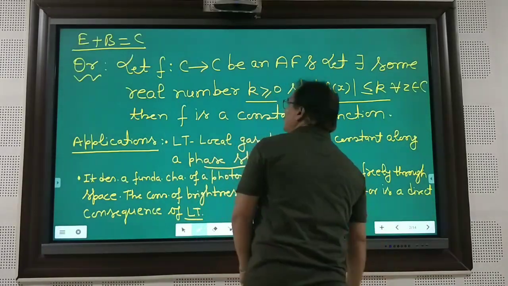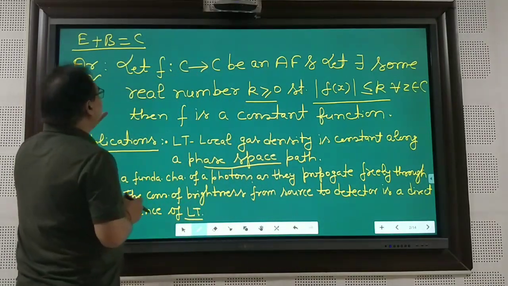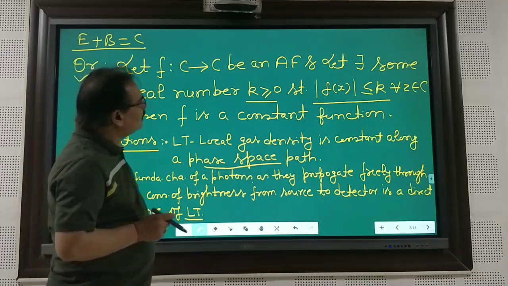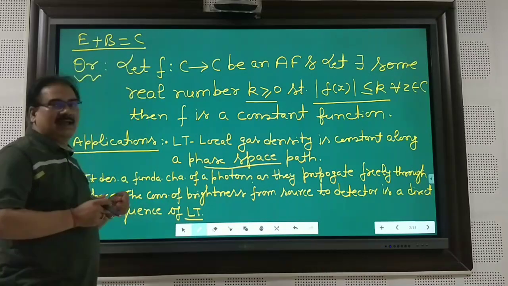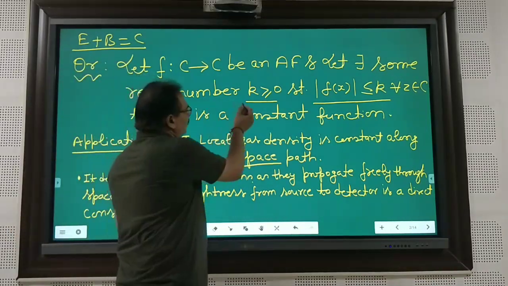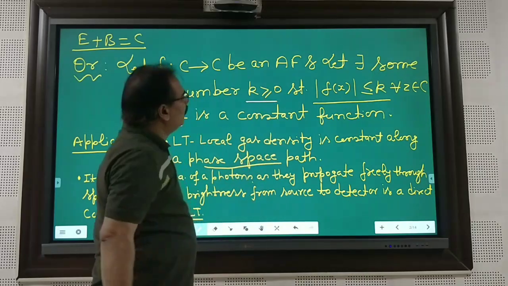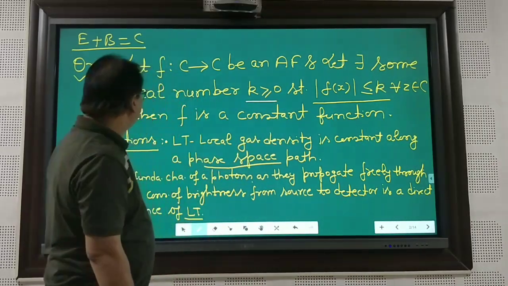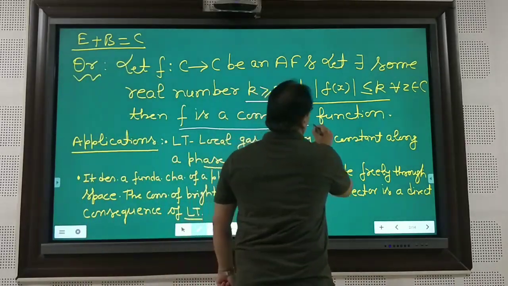But in other words, we can also express it as: let f map from C to C be an analytic function, and let there exist some positive real number k, greater than or equal to 0, such that mod of f(z) is less than or equal to k for every z belonging to C. Then we may say that f is a constant function.